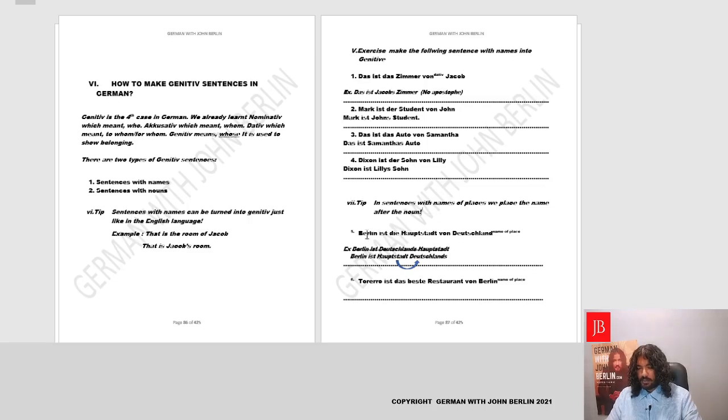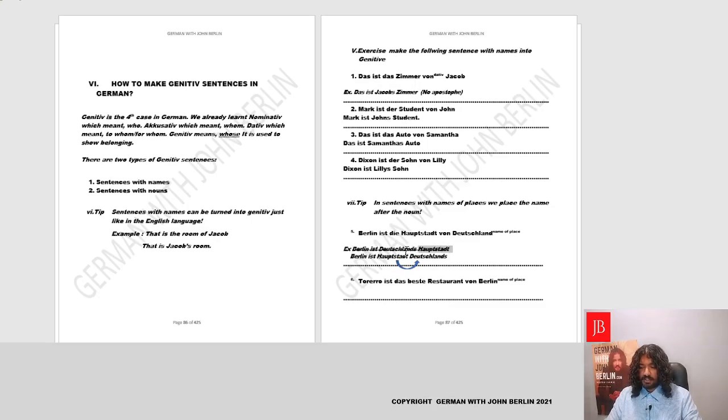Moving forward, we have a new sentence, and this time we have a name of a place. Let's find out how it goes. Berlin ist die Hauptstadt von Deutschland. Berlin is the capital of Germany. Now, we could say Berlin is Germany's capital. Berlin is Deutschland's Hauptstadt.